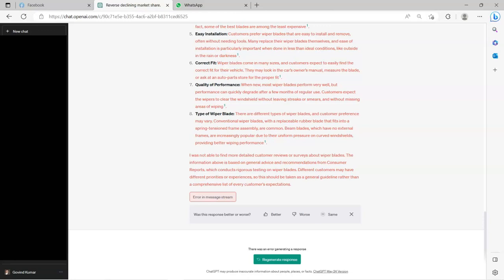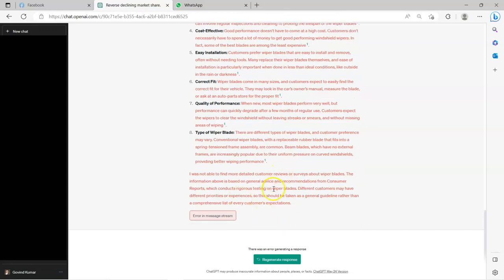Quality of performance, correct fit, type of wiper blades. Look at the superscript, number 1 appearing in a few places. It indicates the reference. If ChatGPT has provided some information here, through that superscript, ChatGPT is providing us the reference from which this particular set of information was obtained. That is very useful, right? So ChatGPT is also asking, was this response better or worse? I feel it is better, so I'm going to click better.